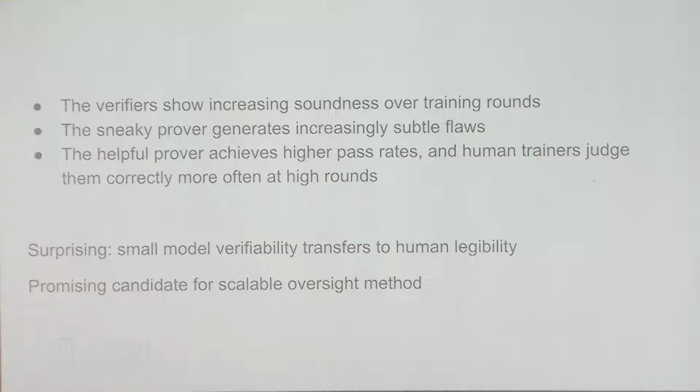the verifier, a sneaky prover, and a helpful prover. So we just evaluate those kinds of models, and we show increasing soundness of the verifier over the rounds. We will show the sneaky prover generate increasingly more subtle flaws, and the helpful prover will be more legible, and we will evaluate via human trainers. So I think what is surprising about this work is that we just train against smaller model verifiability, and it somehow transfers to human legibility.